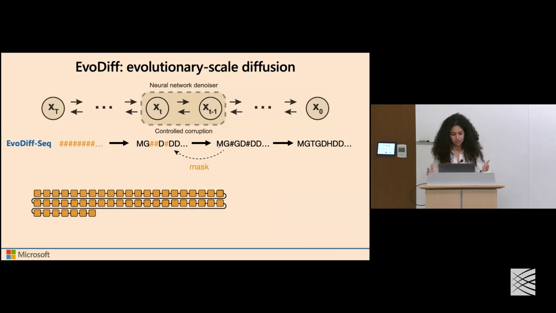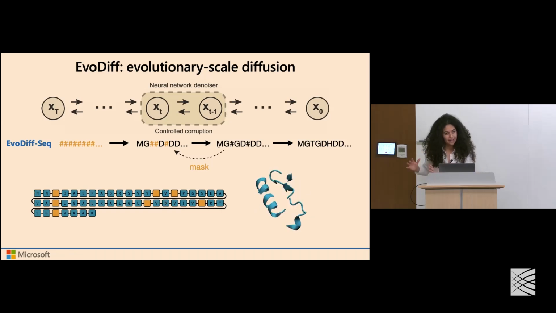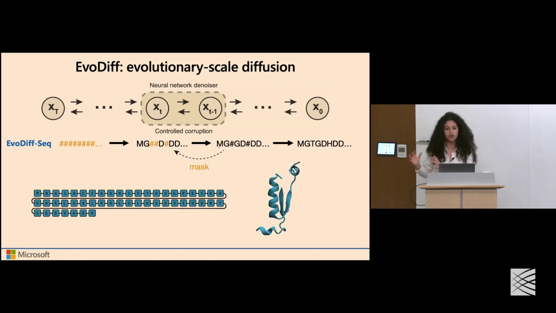And so to give you a little more intuition behind how this generative process actually works, we can start from all mask tokens, and then at inference time, leverage the trained EvoDiff model to do this iterative denoising. What I'm visualizing on the left is entirely the denoising operation of EvoDiff purely in sequence space. And on the right is the predicted structure resulting from that sequence. Importantly, our model is only looking at sequence. The visualized structure is purely for the sake of visualization.